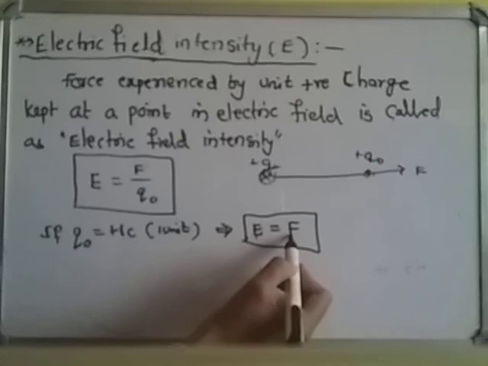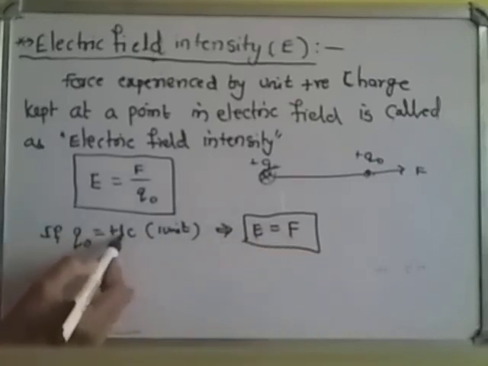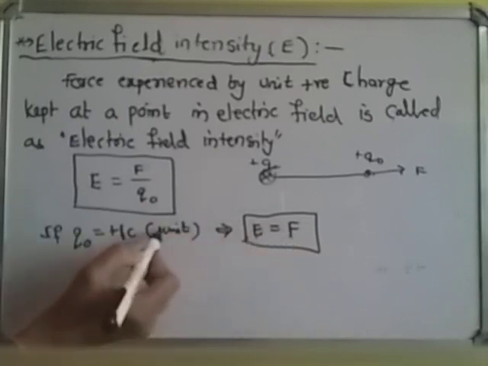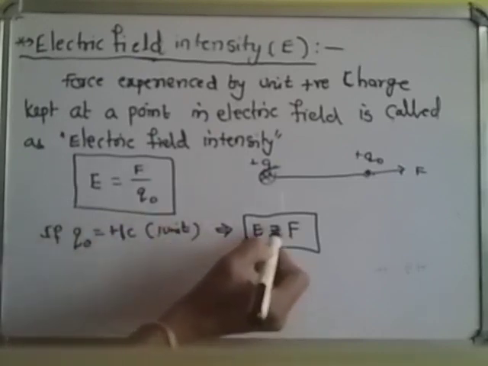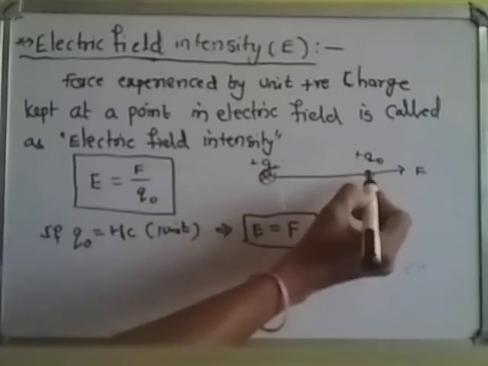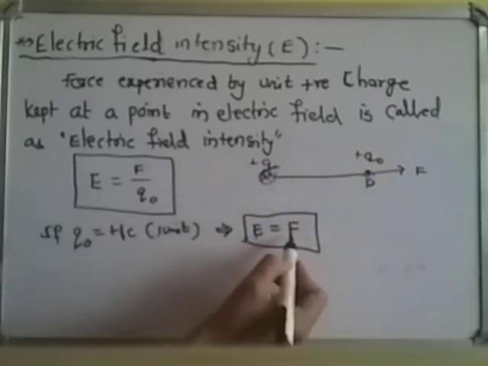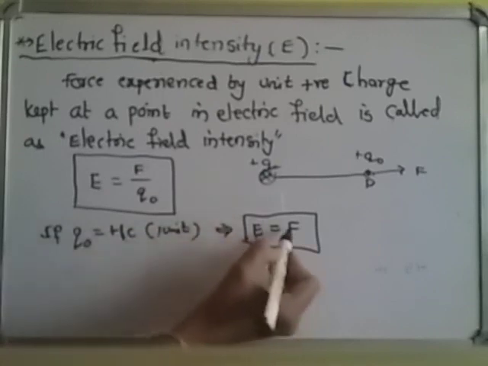That means force experienced by plus 1 coulomb charge, or force experienced by unit positive charge kept at a point in electric field, is called electric field intensity at that point. That is the force experienced by unit positive charge.